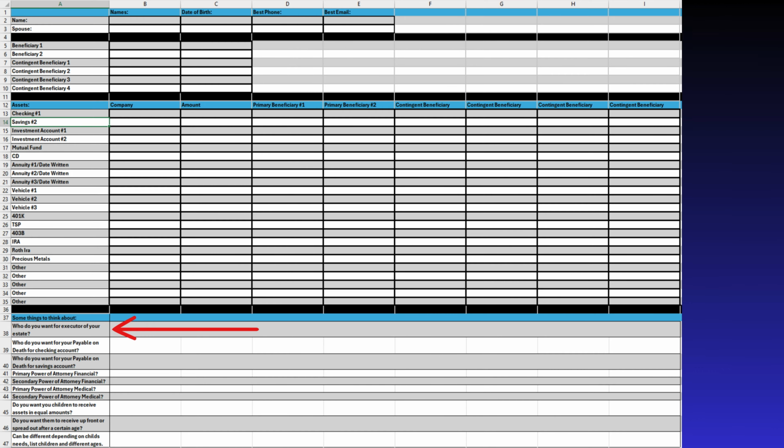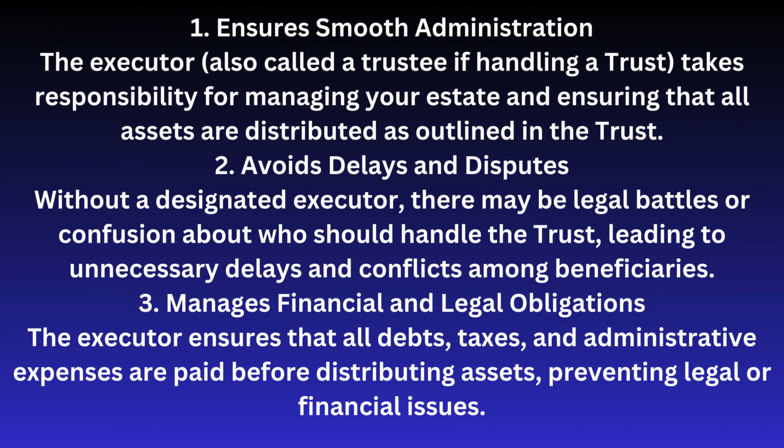Here's why it's important. 1. Ensures smooth administration. The executor, also called a trustee of handling a trust, takes responsibility for managing your estate and ensuring that all assets are distributed as outlined in the trust.